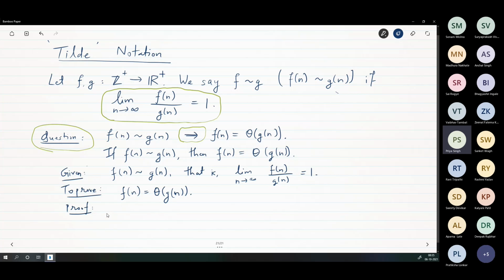There exists lambda equal to 1 greater than 0, such that... You usually don't write like that. Since limit n tending to infinity, f of n by g of n equal to 1, by property, whatever property that is, okay?